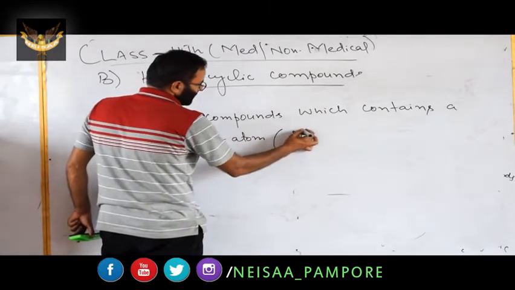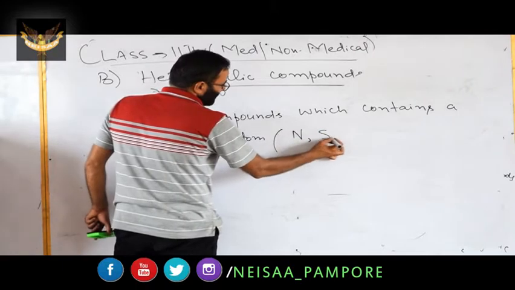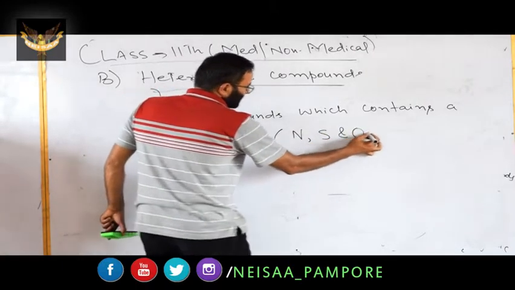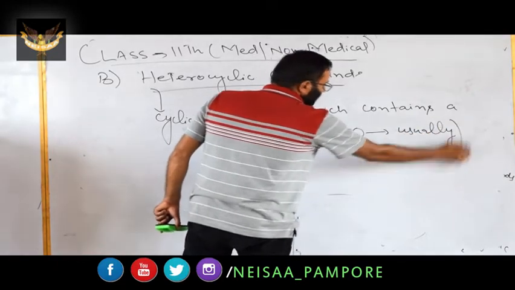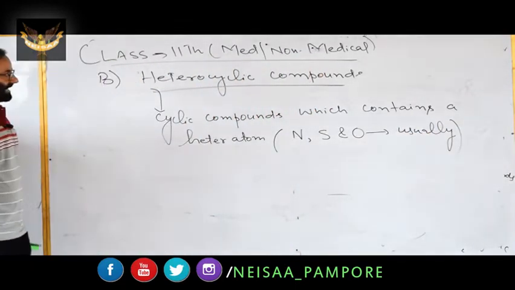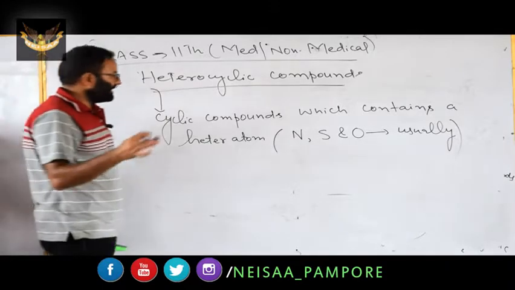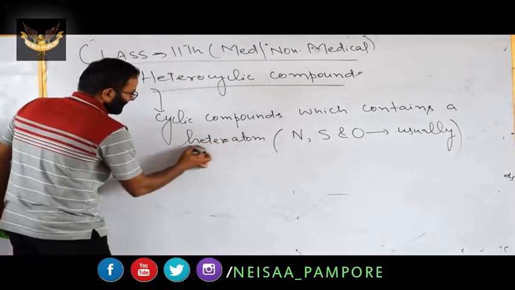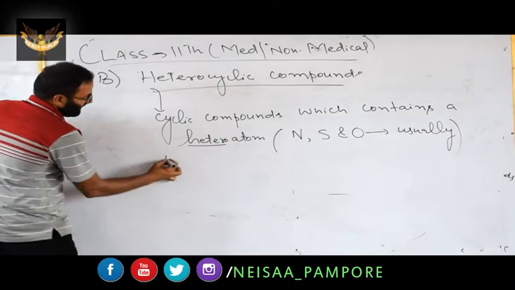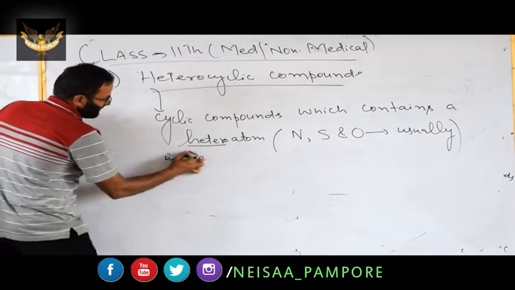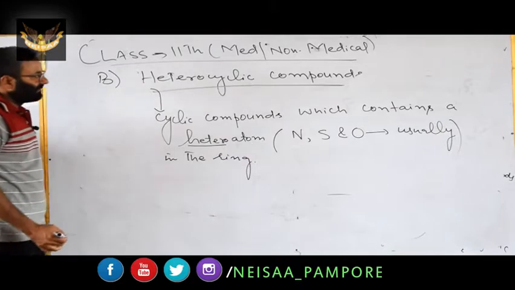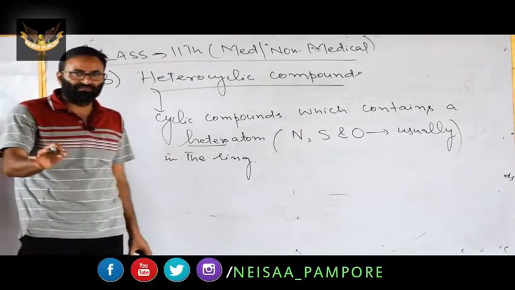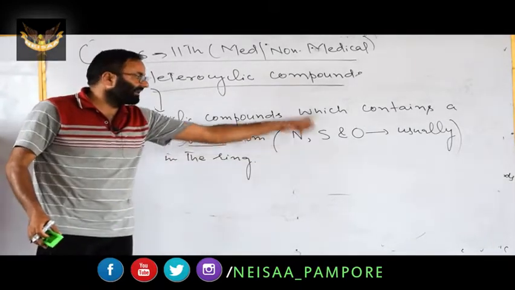It can be nitrogen, sulfur or oxygen. These are usually present in the ring. Cyclic compounds which contain a heteroatom in the ring. Remember this point.